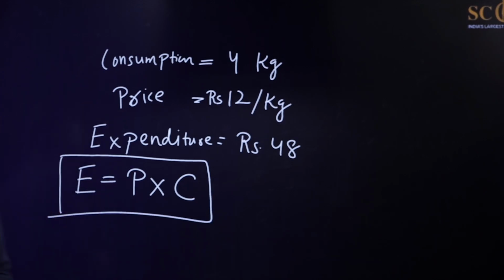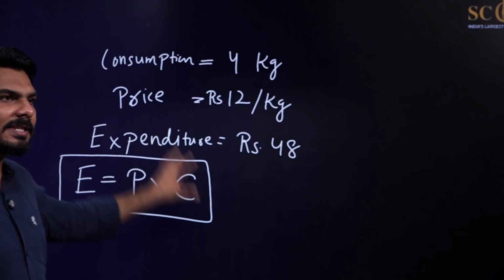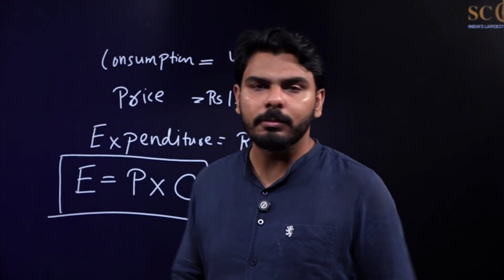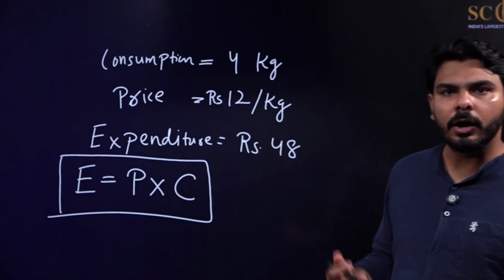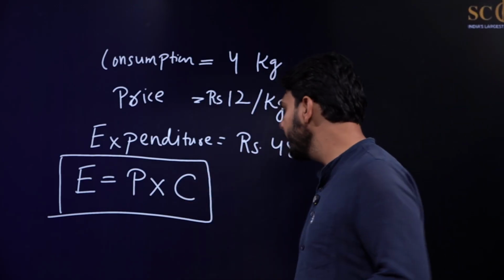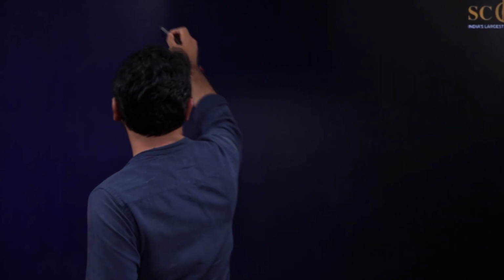Expenditure is equal to price into consumption. This is expenditure, this is price, and this is consumption. Based on it, I'm going to give you some questions, and I am going to tell you a concept that is closely related to these kinds of questions. Let us now understand this part, that is, expenditure is equal to price into consumption.